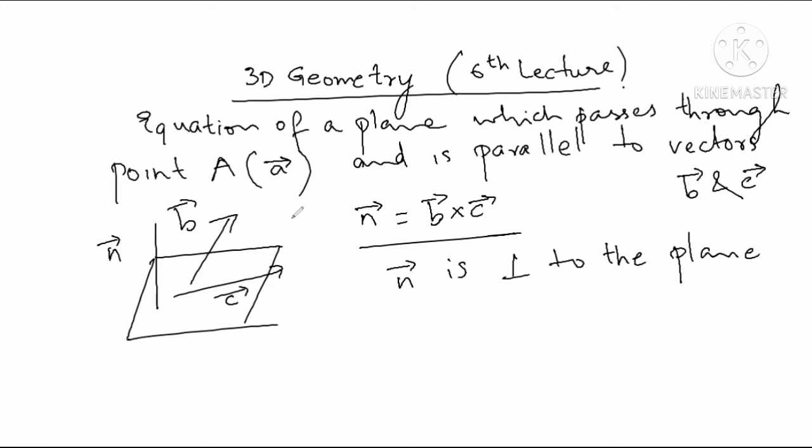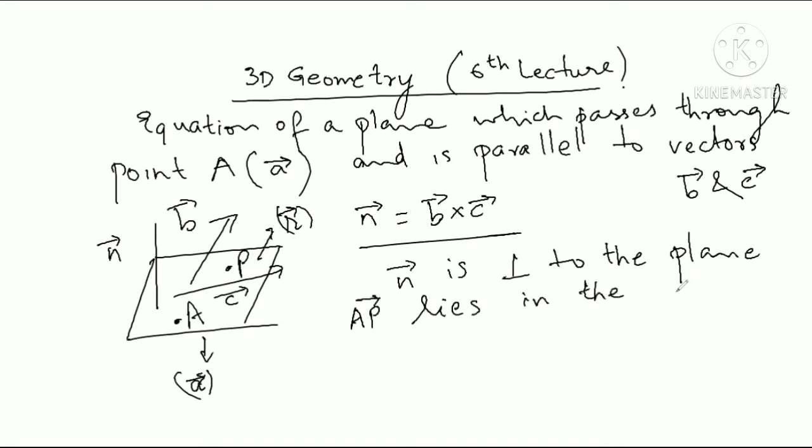Now point A is lying on the plane, whose position vector is small a. And suppose we take a point P whose position vector is R. So AP vector lies in the plane.